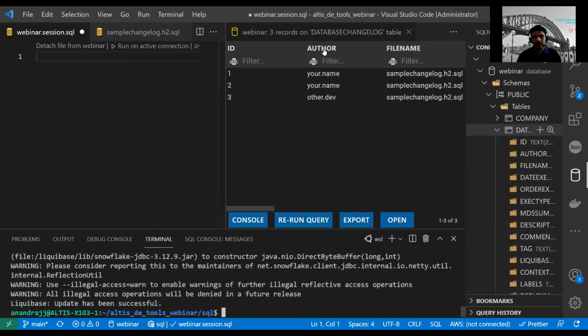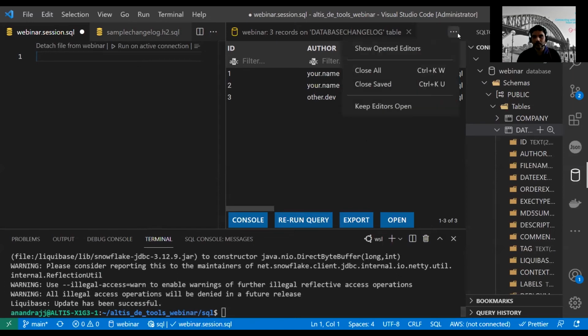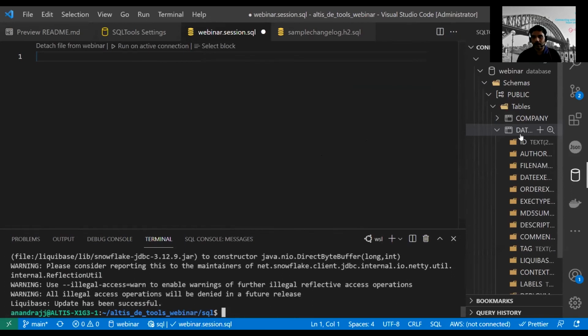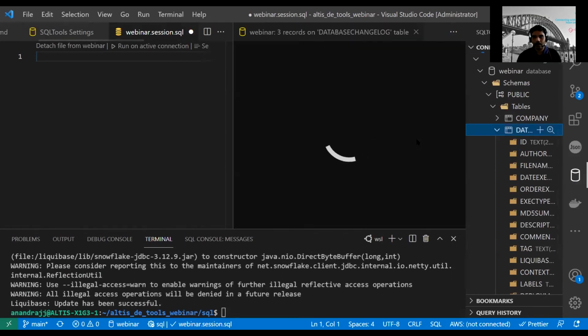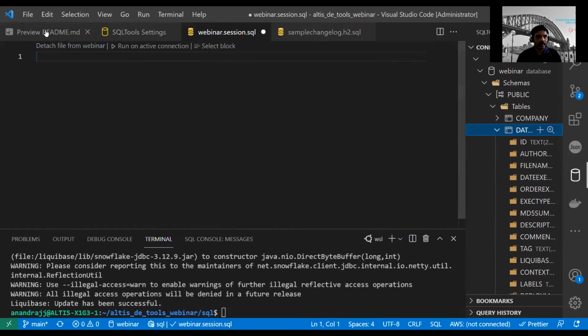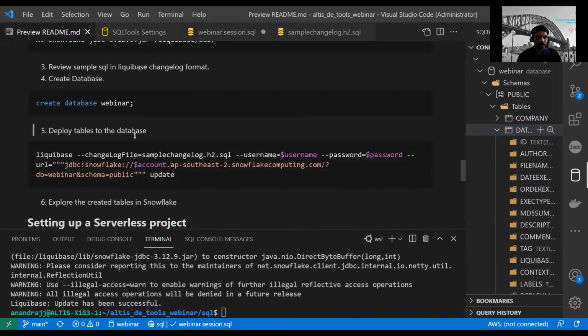So I can refresh this one. And if you just show table records, it's not going to change, right? So it's a rerun query. We could have done this. Okay, cool. So that's the end of the SQL session of how to use VS Code and other DevOps tools